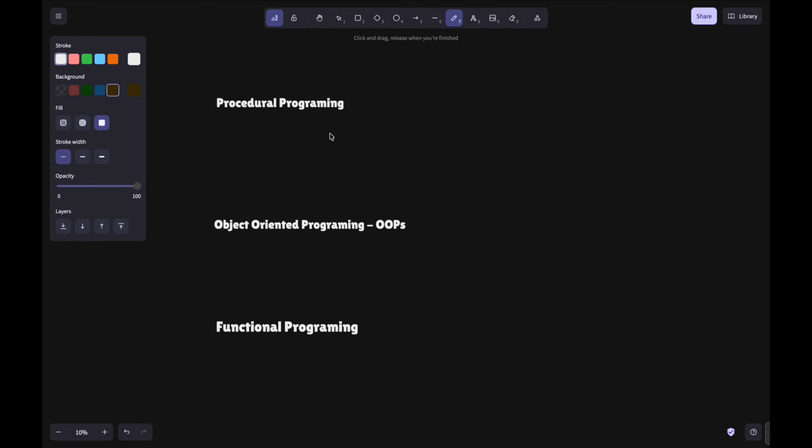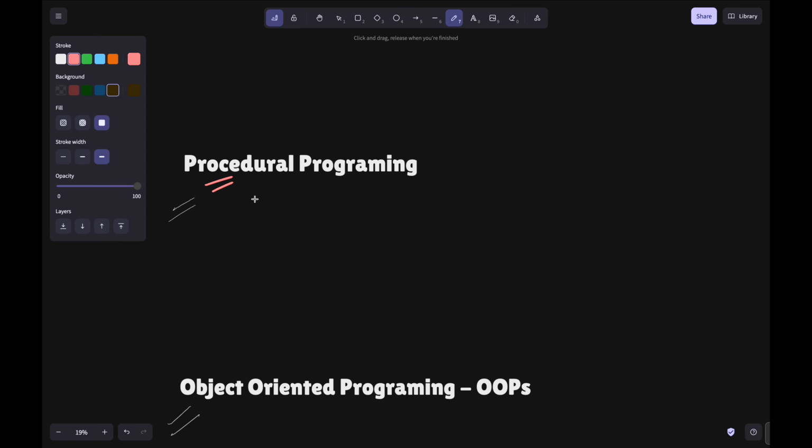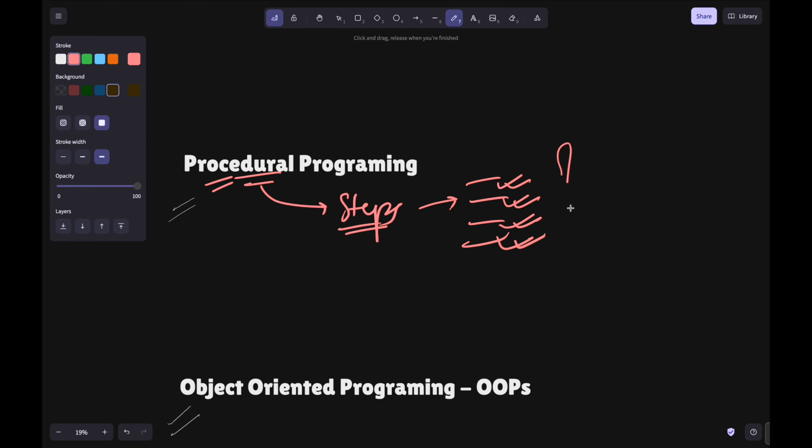I know while we discuss all these three, it might not be easy to grasp everything in one go. Let's have a revision of what we have just read. We will see procedural programming first. So what is it? It is more of steps. When we write programming in simple steps, like instructions that you need to do this, you need to do this, you need to do this, it is called procedural programming.